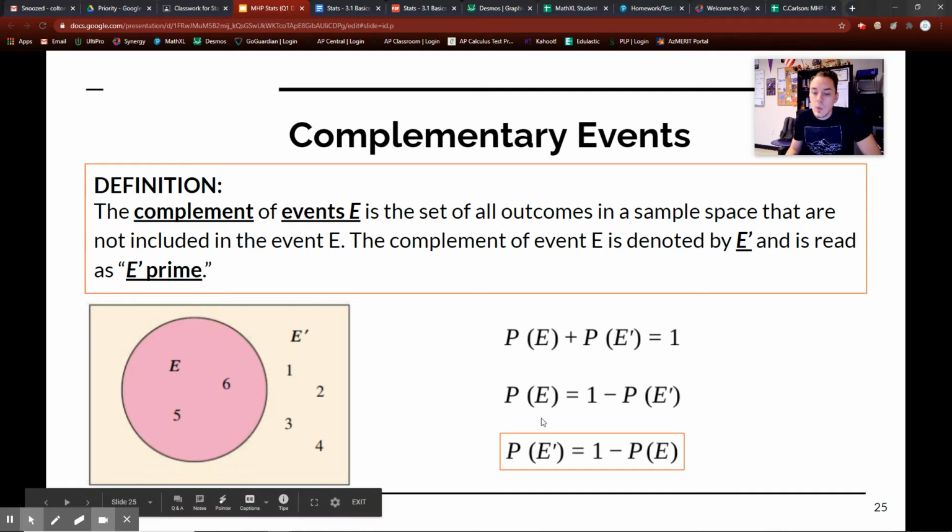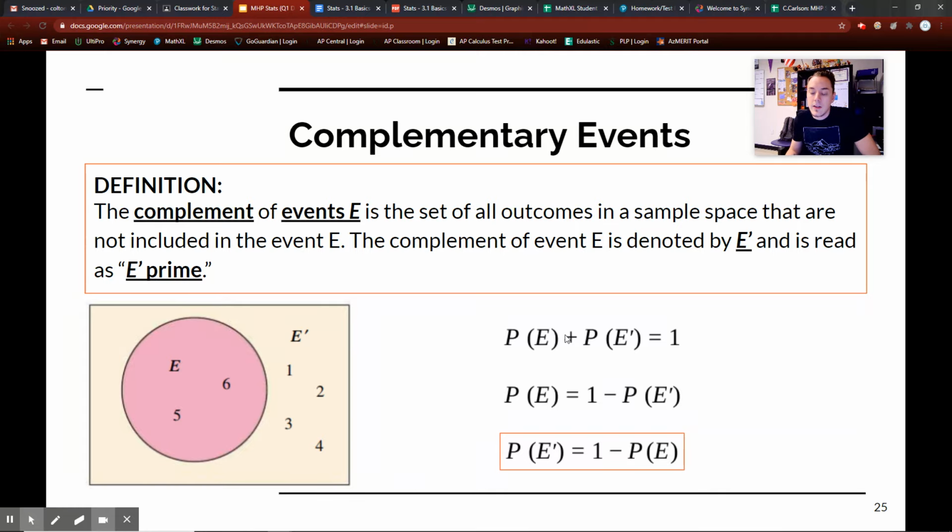And this is what the formula is, and this is how you derive the formula. So probability of E plus the probability of not E equals 1. So when you add those two together, probability of it raining outside, 75%. Probability of it not raining outside is 25%. 75% plus 25% equals 100% or 1. It's a certain event. It's either going to be raining or not raining outside.